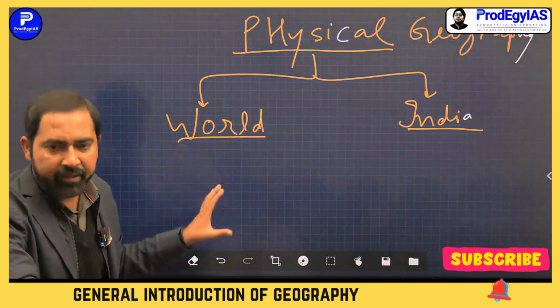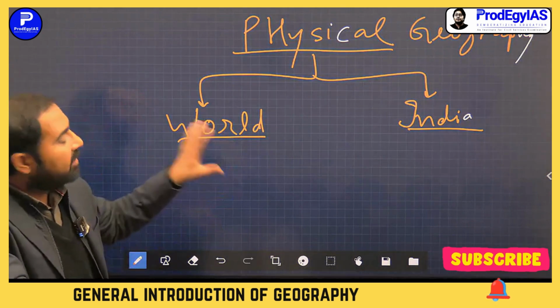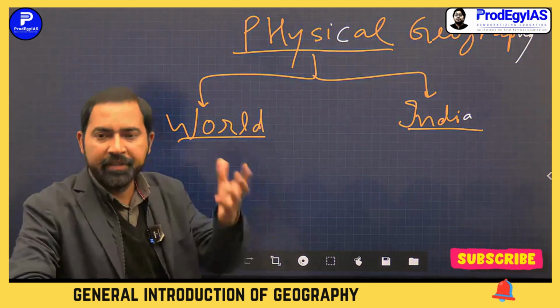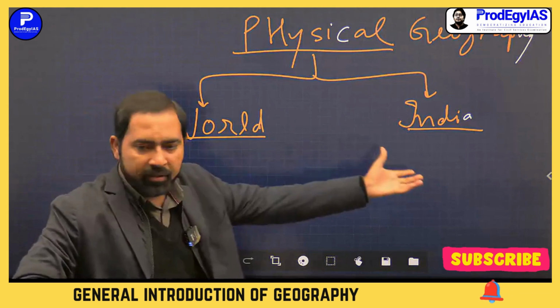There has been a trend that the theories and models which you study in world physical geography are applied in Indian geography.